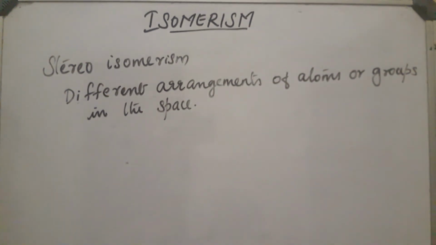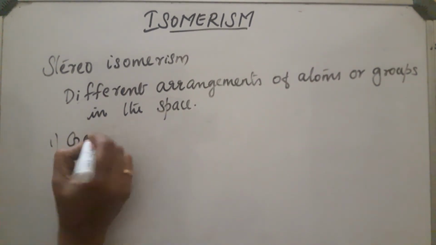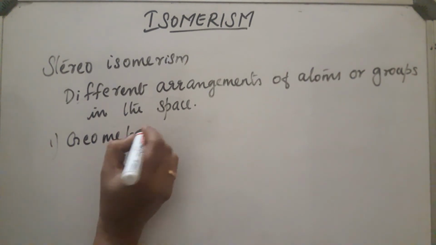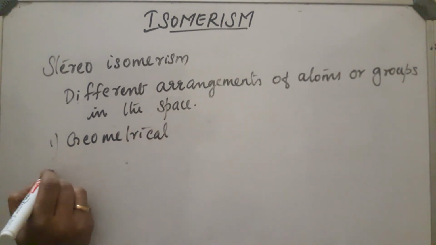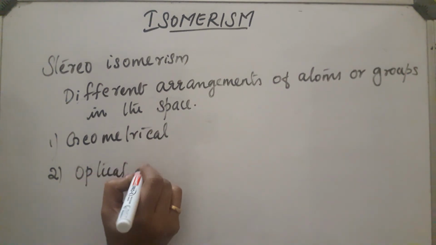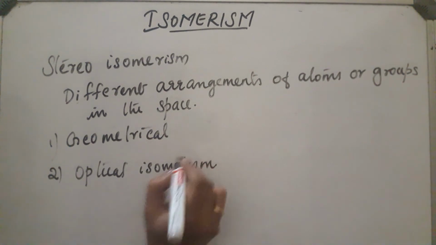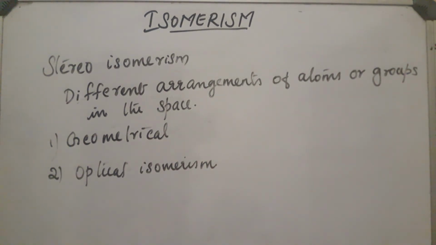These are of two types: geometrical isomerism and optical isomerism.